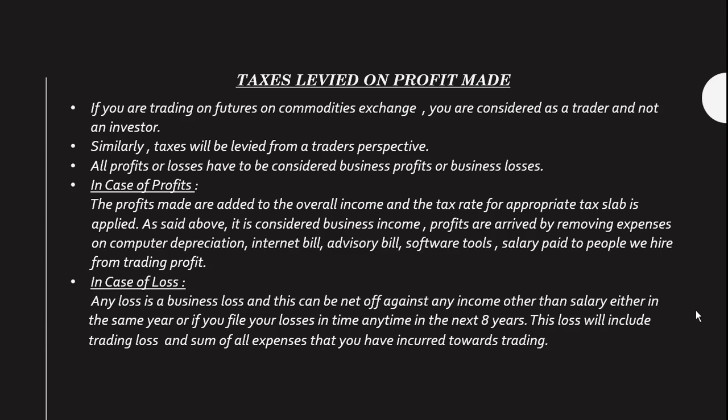So let us look at profits first. As I said, it is a business income. The trading profits are added to overall income, and the total income is subjected to the general tax slab rate. Moreover, you can deduct your expenses like computer depreciation, internet bill, advisory bill, software tools, and salary paid to people we hire. The overall income is then subjected to tax slabs.